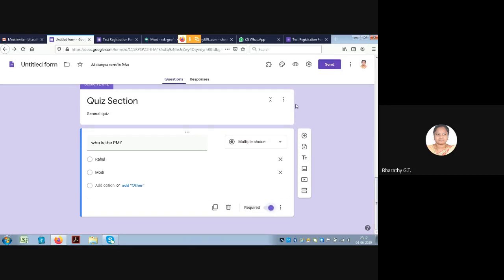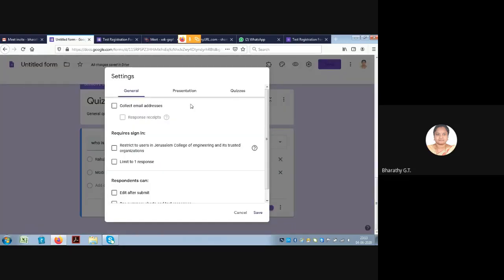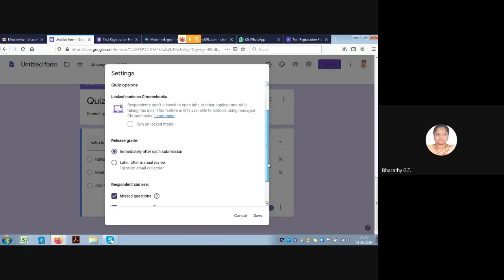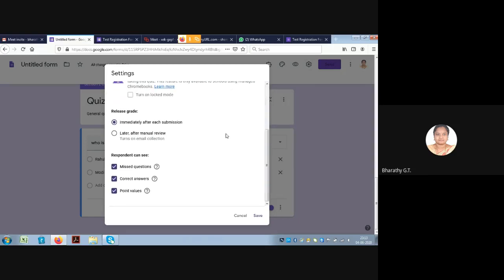So now, before proceeding on, we'll go to the settings. We will go to the third option here, quizzes. Switch on this button, make this a quiz. Once you switch that on, it automatically selects this option: immediately after each submission, you can see your answers, points, as well as the missed questions.